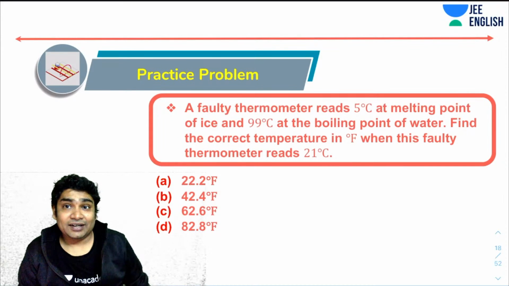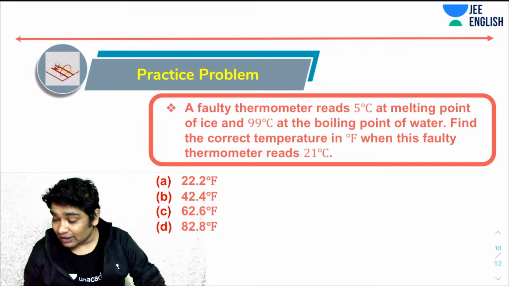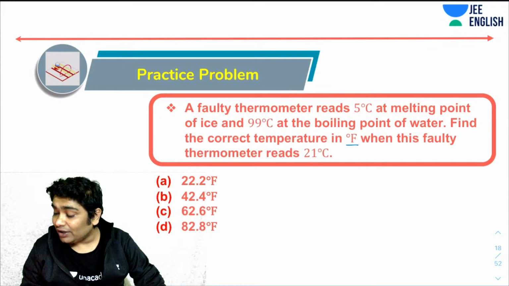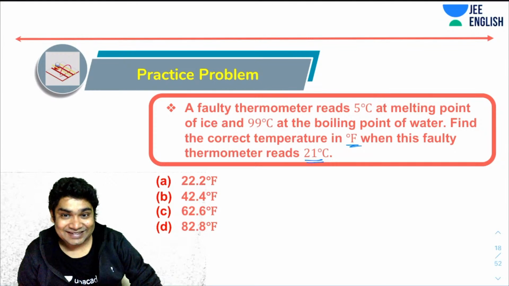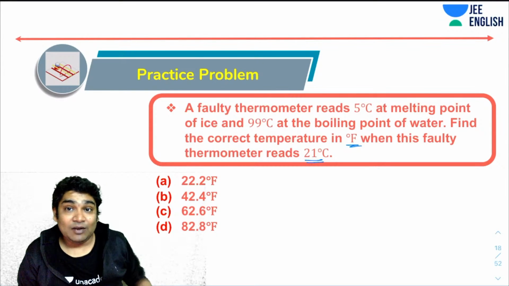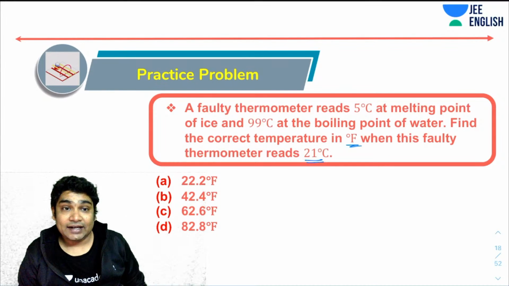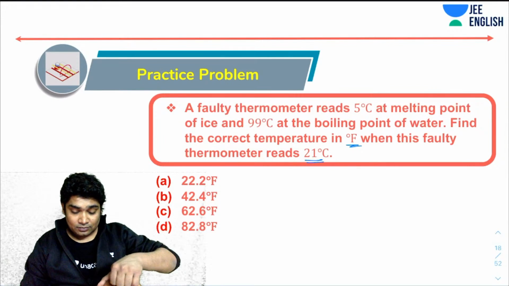A faulty thermometer reads 5 degrees Celsius at the melting point of ice and 99 at the boiling point of water. We need to find the correct temperature in Fahrenheit when the faulty thermometer is reading 21 degrees Celsius. Okay, how do you do that? Absolutely, Dilip. Yes, that is what we did. So, how about this one? What will the Fahrenheit scale read when the faulty thermometer reads 21 degrees Celsius? Okay, so try this and let's see.